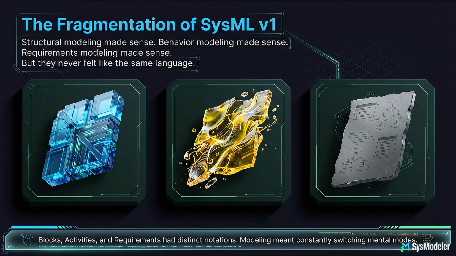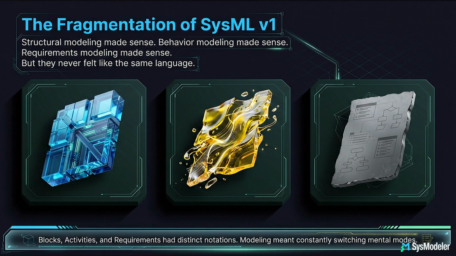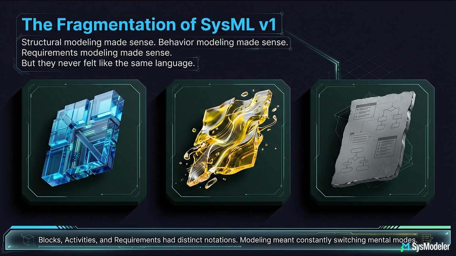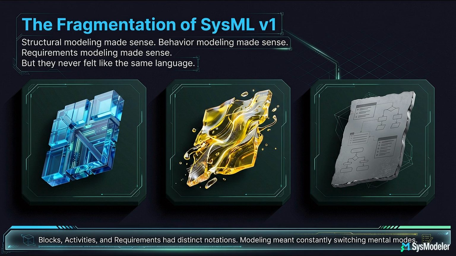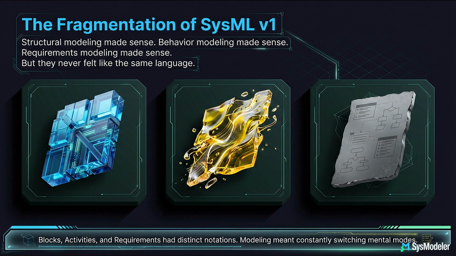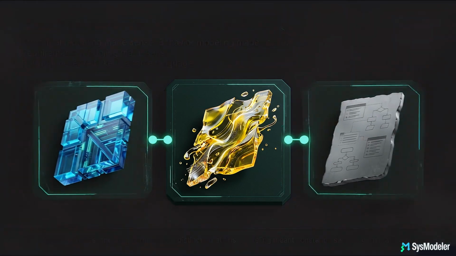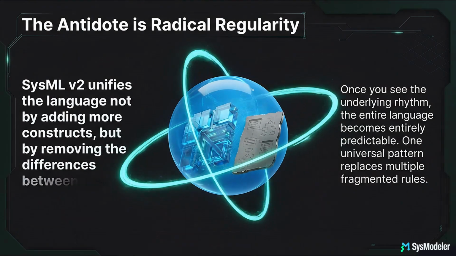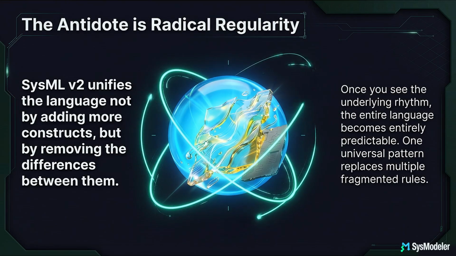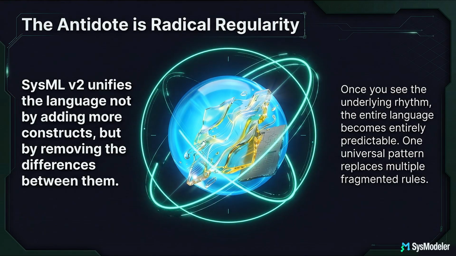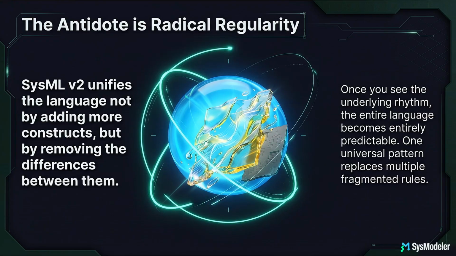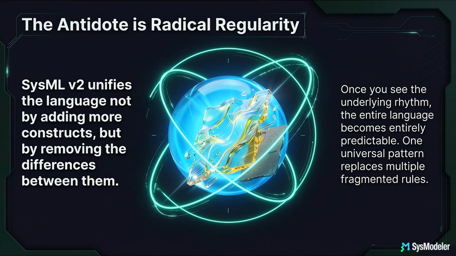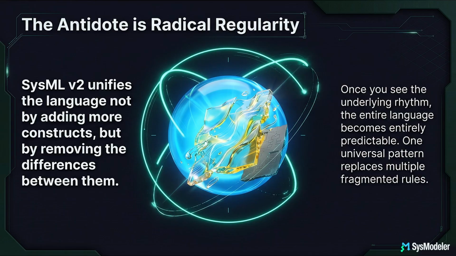Blocks, activities, and requirements, though all technically classes in the metamodel, had distinct notations and diagram types. It often felt like learning 3 different languages. SysML v2 unifies them using radical regularity. Not by adding more constructs, but by removing the differences between them. And once you see it, most of SysML v2 suddenly becomes predictable.